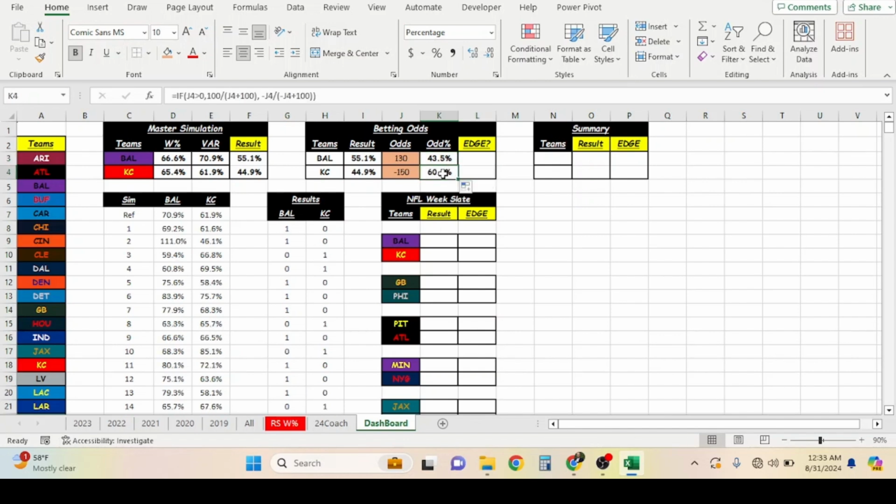And we can just drop that down here. So it's the same formula for both of them. And you're going to say, well, wait a minute here. How does the market have 43% for the Ravens and then 60% for the Kansas City Chiefs? That's more than 100%. Welcome to sports betting is what I will say to you.